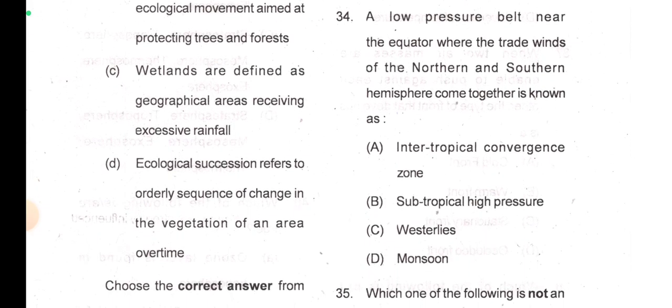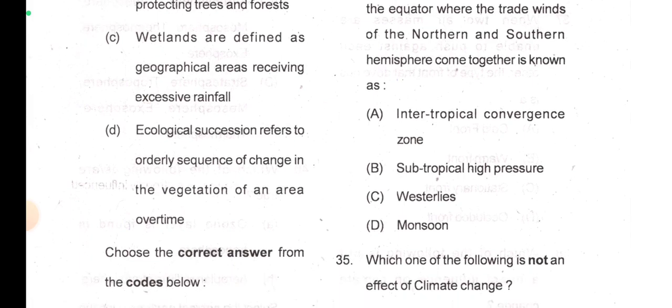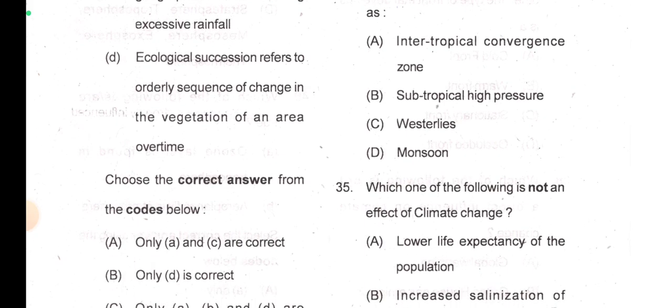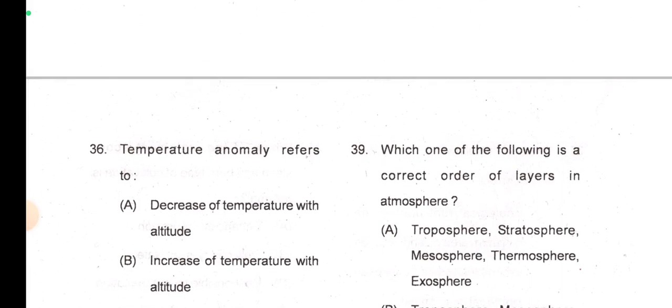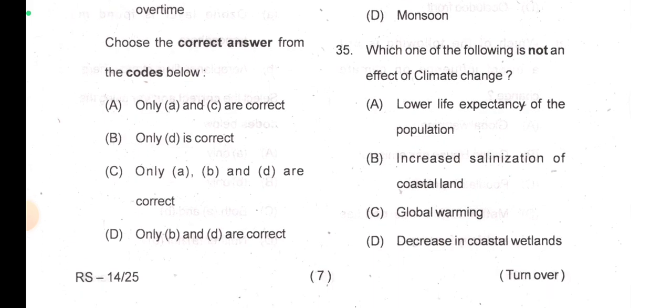Question number 34. A low pressure belt near the equator where the trade winds of the northern and southern hemisphere come together is known as the intertropical convergence zone. There should be no confusion in this. Which one of the following is not an effect of climate change? Lower life expectancy of the population. Yeah, for climate change, life expectancy can be affected. Increased salinization of coastal land. Yeah, that can also be true. I think global warming. Yeah, and decreasing coastal wetlands. Option D. So not an effect of climate change.